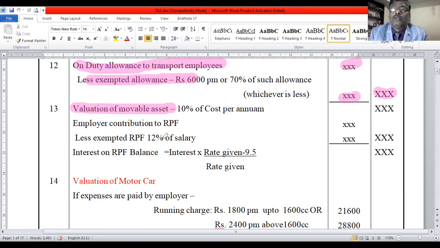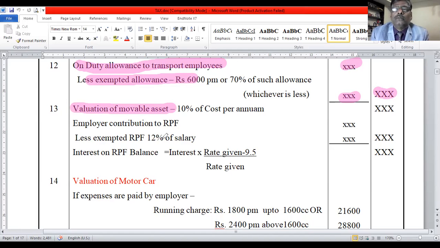Remember this point. Movable asset means an asset which you can take from one place to another place, except land and building.